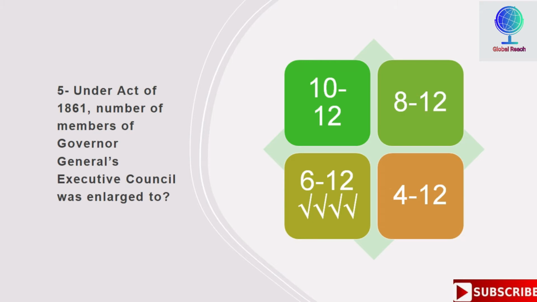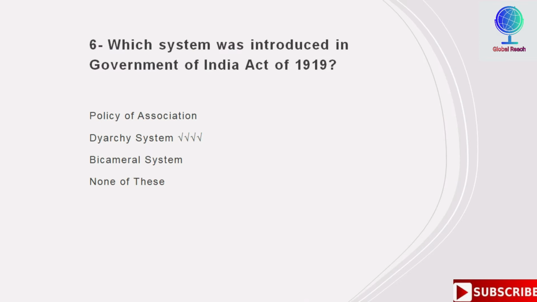Which system was introduced in Government of India Act of 1919? Options are policy of association, diarchy system, bicameral system, none of these. So second is the right option here, which is diarchy system.